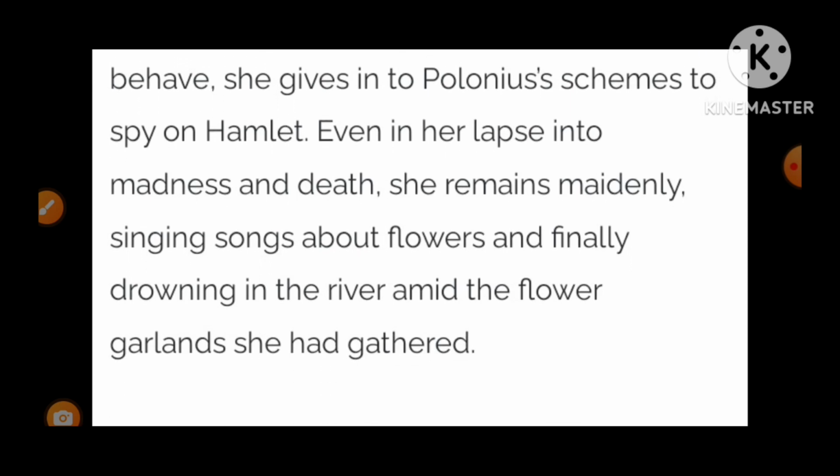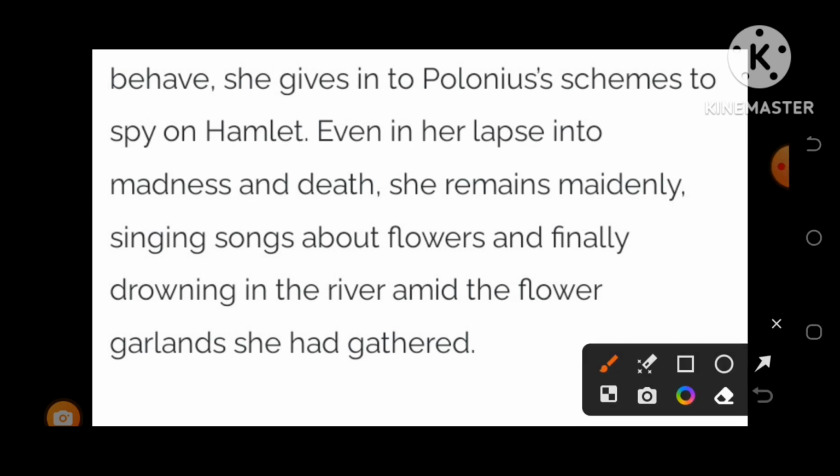Even in her lapse into madness and death, she remains madly singing songs about flowers and finally drowning in the river amid the flower garland she had gathered. Through all the play, how did Ophelia die?